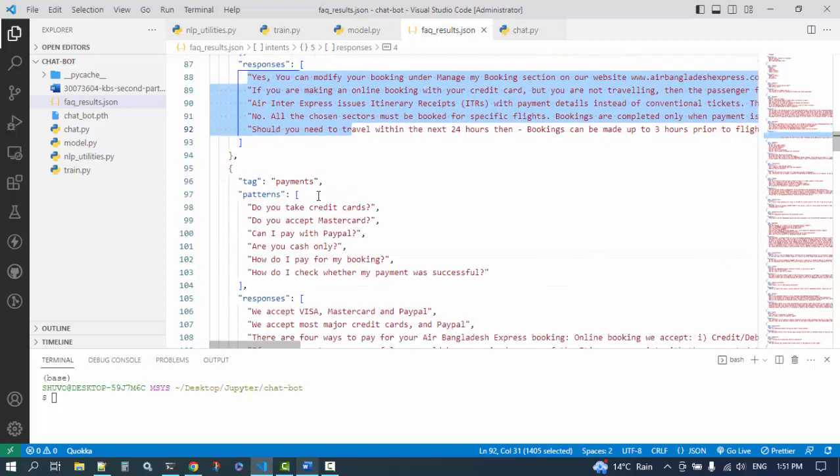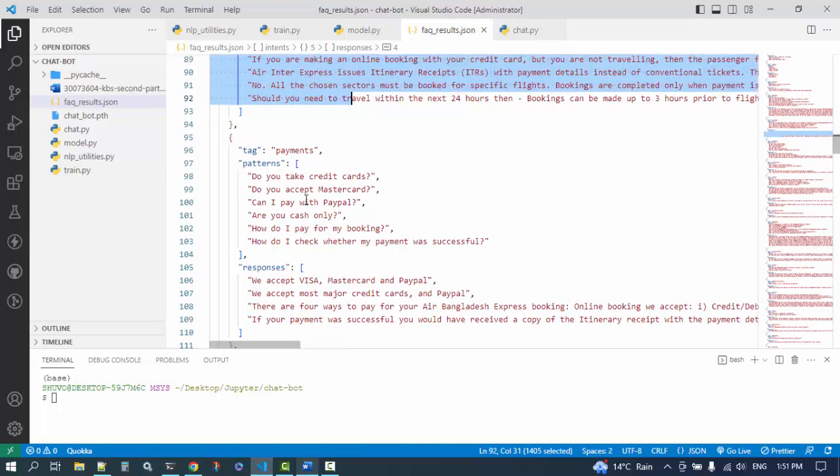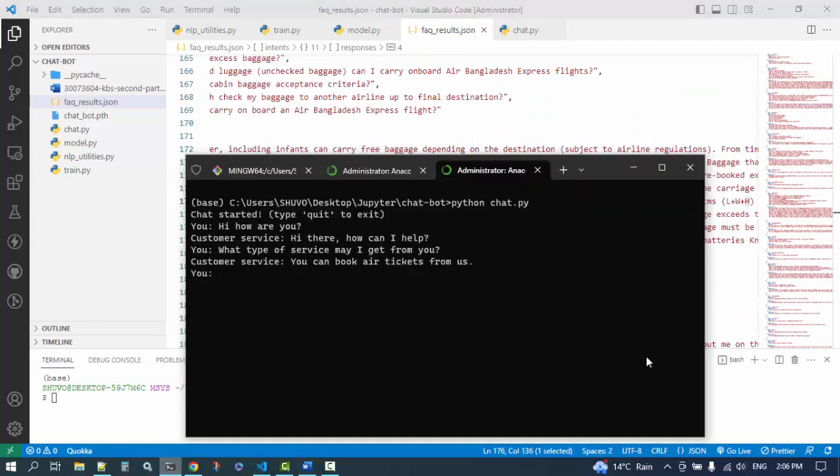Okay, I can ask about credit cards. How can I pay for tickets? If I say, how do I pay for tickets, then what will be the reply? We accept most major credit cards and PayPal as well. So it will give me a relevant answer.